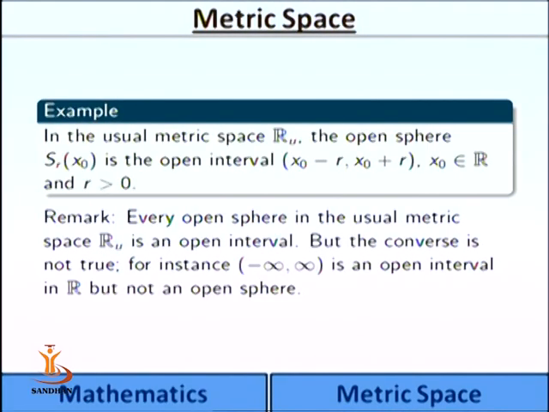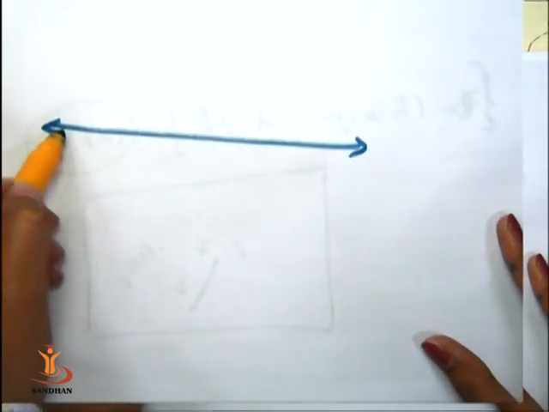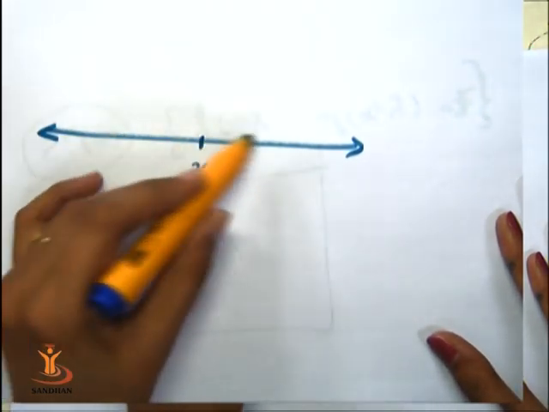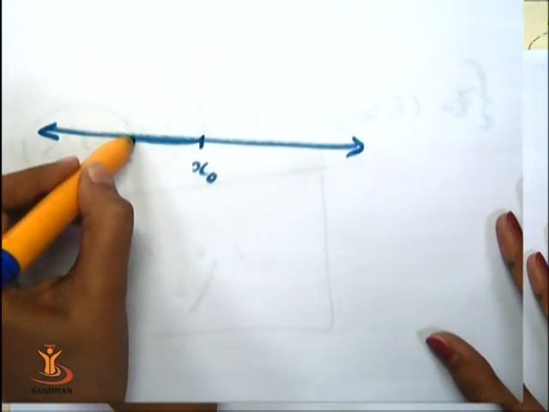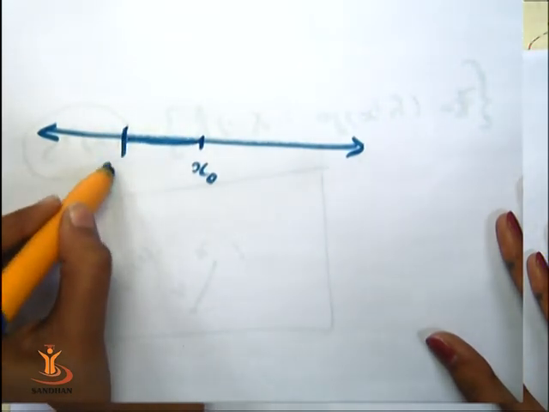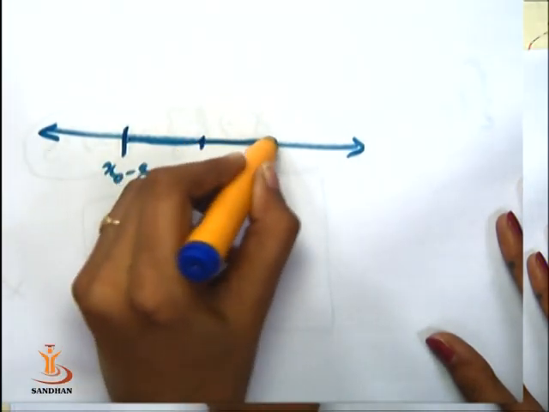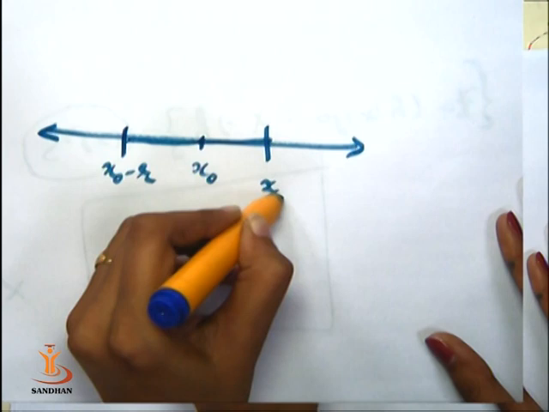In the usual metric space R with u, the open sphere Srx0 is the open interval x0 minus r, x0 plus r, where x0 belongs to R and r greater than 0. We can see this from the teletop itself. Suppose this is a real line and this is a point x0. Now what are the points? Let us move r distance to the left of x0, that is x0 minus r, and let us move r distance from x0 on the right hand side, that is x0 plus r.